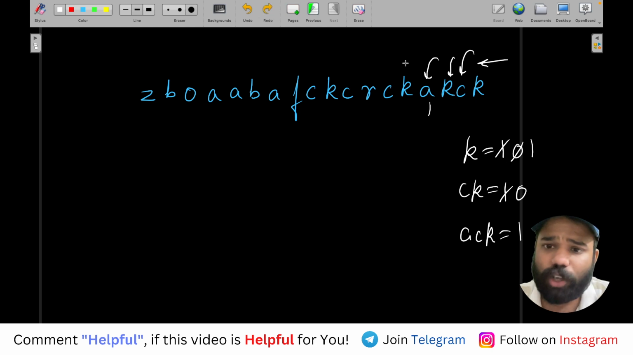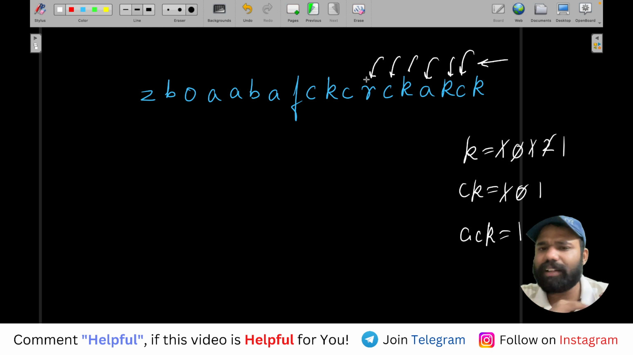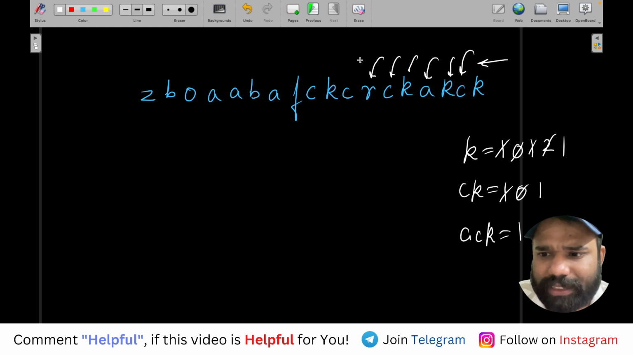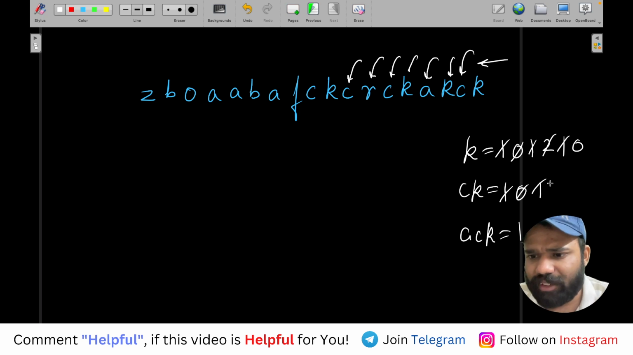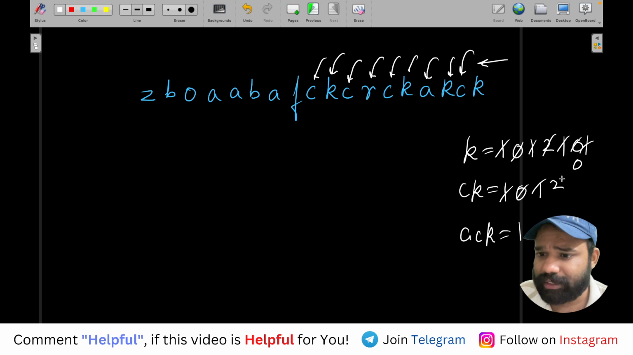Amazing. Now we got one more K. Increase it. Now we got a C. When we got a C, I will reduce 1 K and 1 CK will be increased. Now we get an R. R we don't require, so ignore it. Again we get a C. Is there a K? Yes. So K will be reduced and CK will be increased. Again we get a K. Increase it. C. Okay, K will be reduced and CK will be increased to 3. Now we have 3 CK.